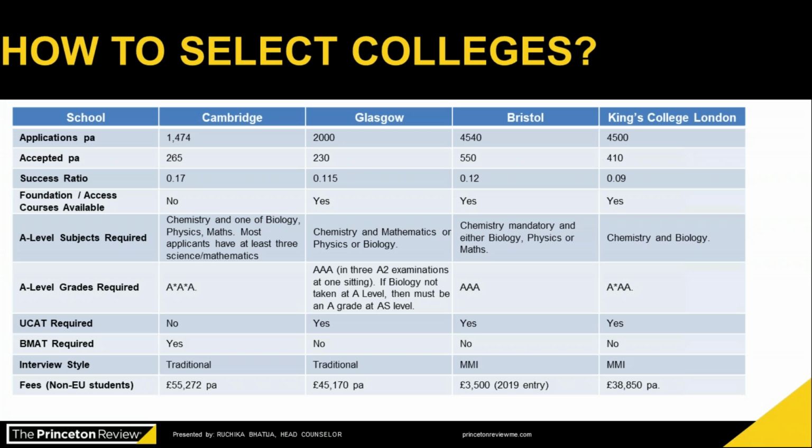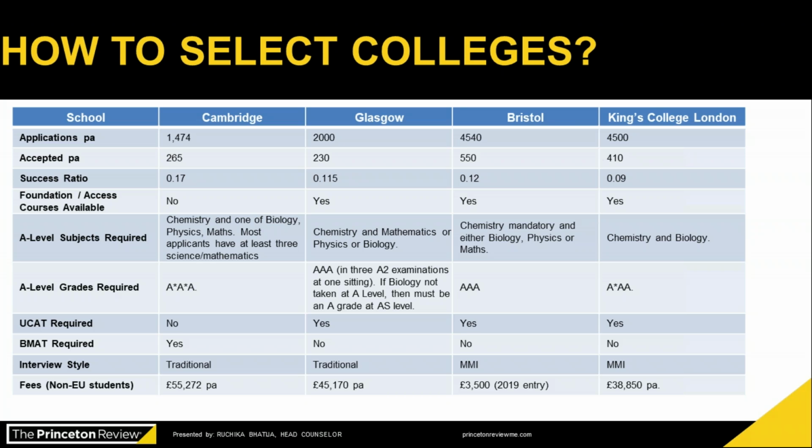The second thing is the grades, your percentage, I mean, what the university's academic criteria is. If you look at all these universities, Cambridge is asking for 2 A stars and 1 A, while King's College London, Glasgow, and Bristol are okay with 3 A's. There are further details mentioned by Glasgow, like all 3 A2 examinations in 1 sitting. If biology is not taken at A levels, then there must be an A grade at AS level. So you have to check these requirements in detail.